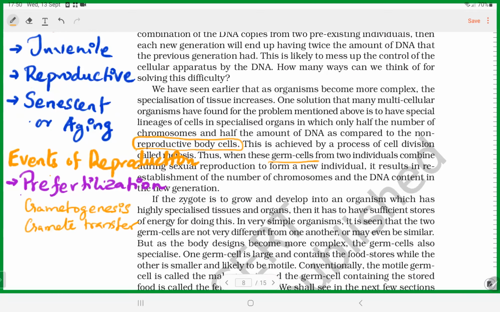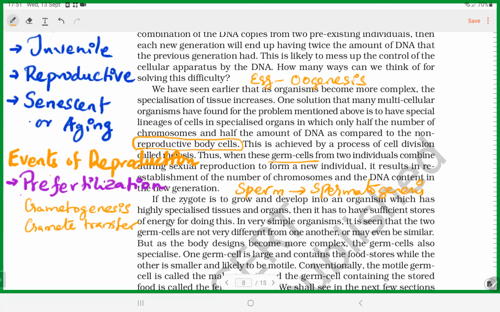Gametogenesis. What are the two types of gamete present in humans? Sperm and egg cell. In male, the sperm production process is called what? Spermatogenesis. And then egg cell or ovum, so it is called what? Oogenesis. Genesis means formation process.